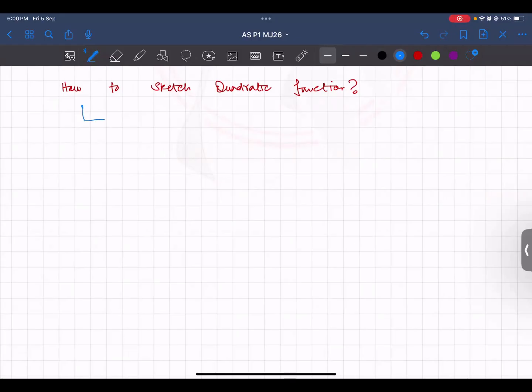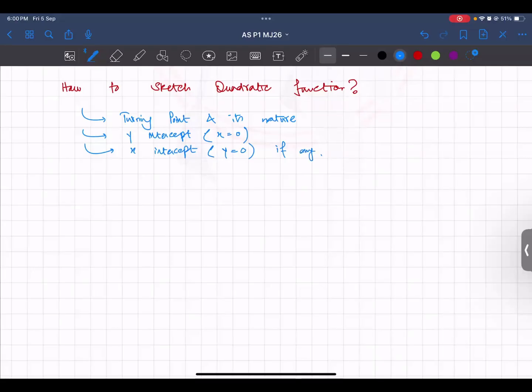So you need 3 things over here. You need the turning point and its nature, if it is a minimum or maximum. And you need the y-intercept, where the graph is intersecting the y-axis. At the y-intercept, we know the x value is 0. And the x-intercept, if any.